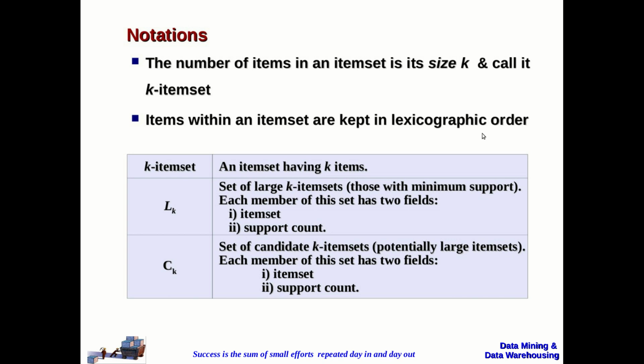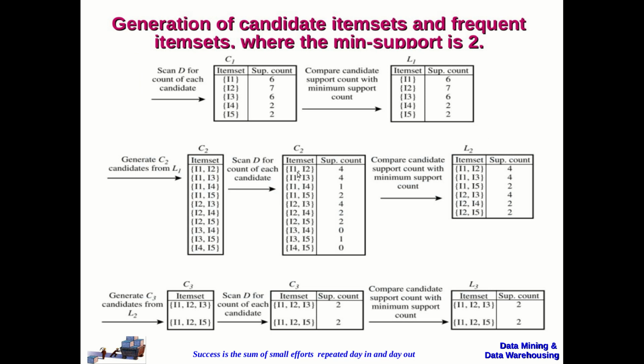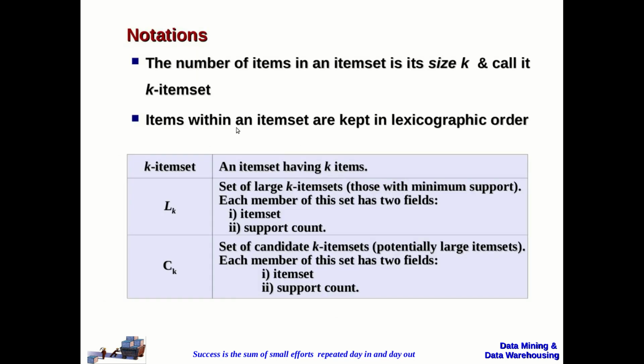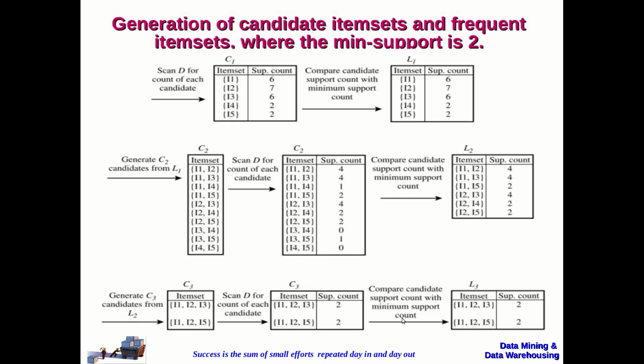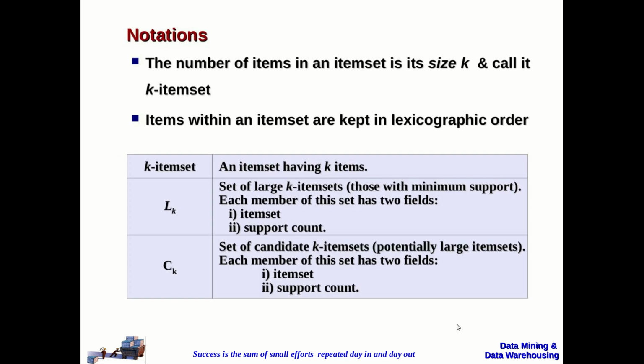That is why if you observe here, the items in the item set are represented in lexicographic order. That means I1, I2, I3. So only in the alphabetical order or in the numerical order the item sets will be having the items represented, right? So items within an item set will be kept in lexicographic order. That is what the example shows here.